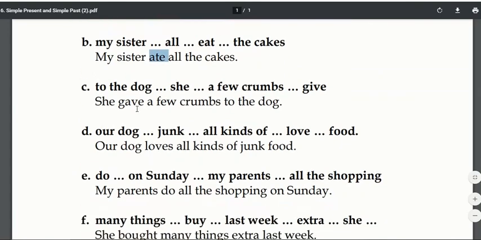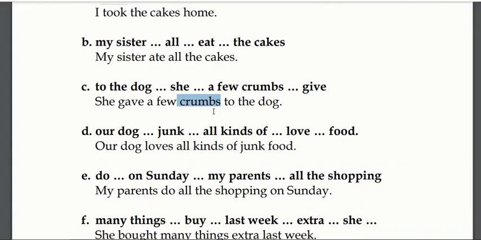A-T-E. In the same way, she gave a few crumbs to the dog. Now, crumbs means small pieces of bread, or if you are eating chapati, the small pieces that remain after eating are known as crumbs. She gave a few crumbs to the dog. As you can see, this word, gave, is in the simple present tense. After turning it into the simple past tense, it will become she gave.